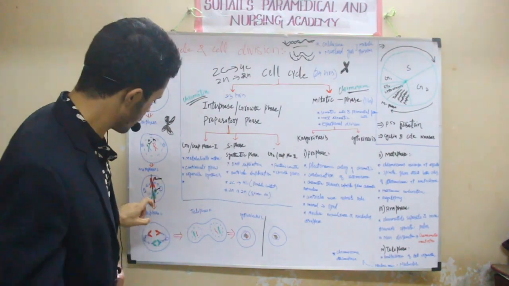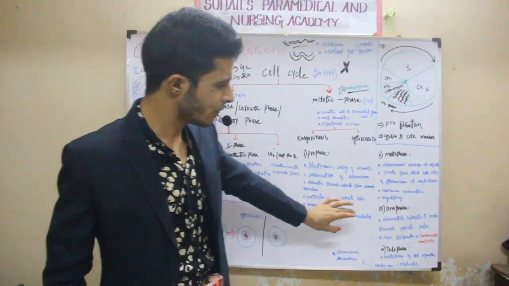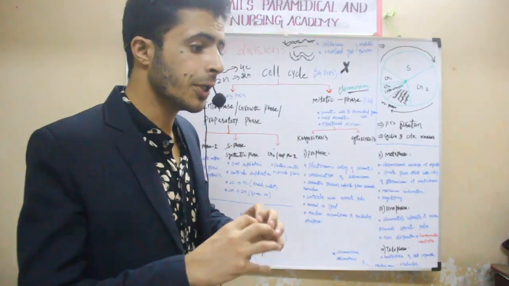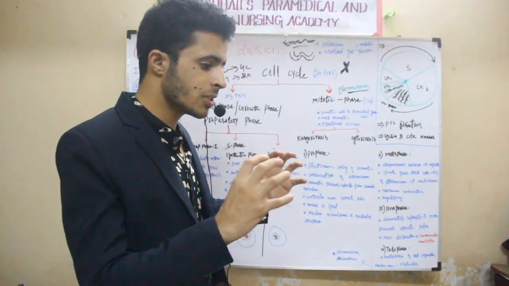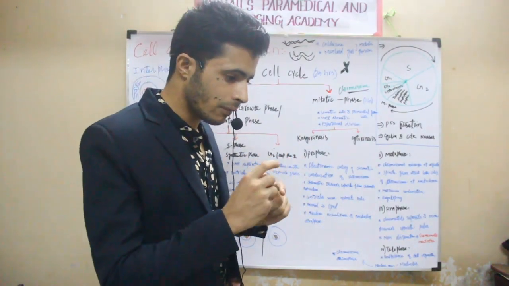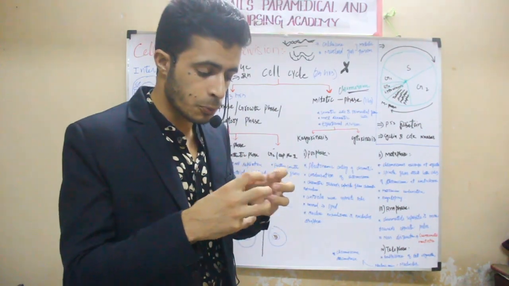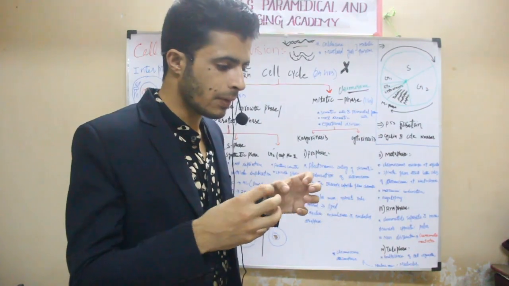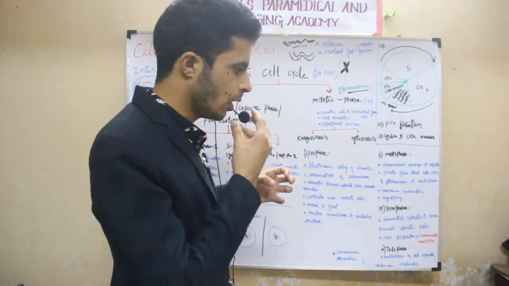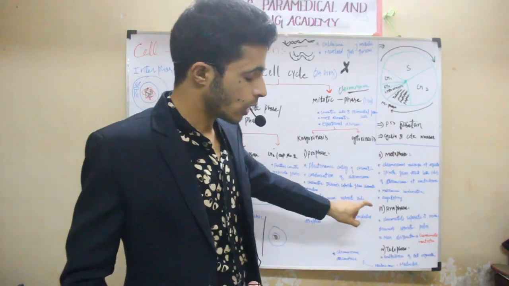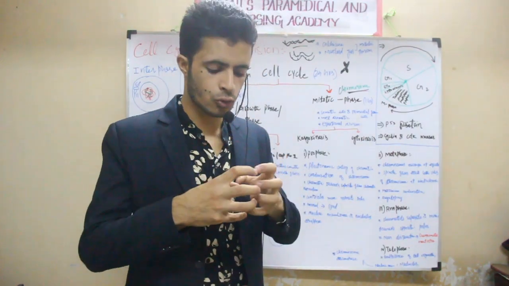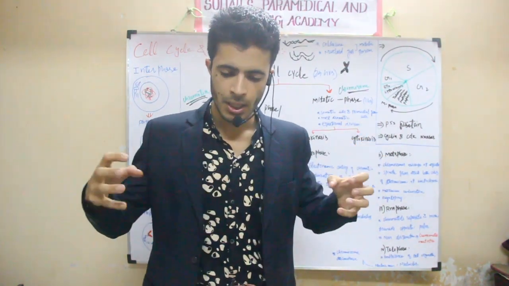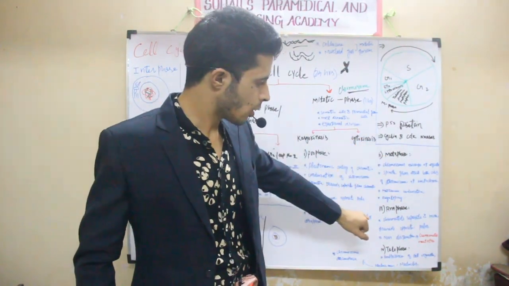the metaphase. Okay. Then the next phase will be anaphase. In anaphase, these spindle fibers will undergo depolymerization. Depolymerization means the spindle fibers will shorten. The spindle fibers will shorten, and what will happen? The two sister chromatids of the homologous chromosomes will separate. When the two sister chromatids separate, they will move towards the opposite poles. That is called anaphase.